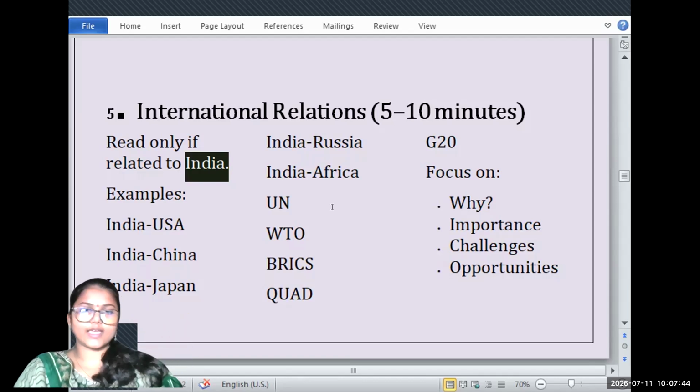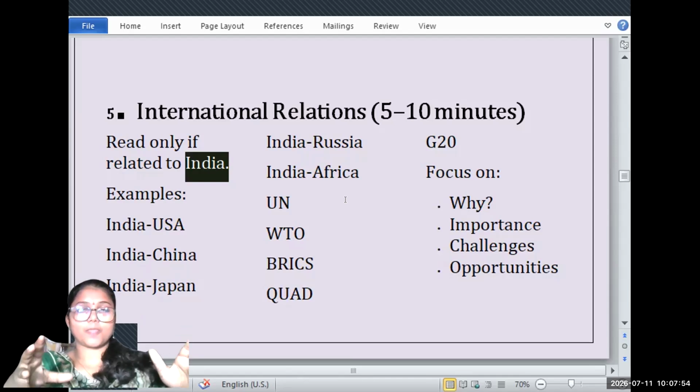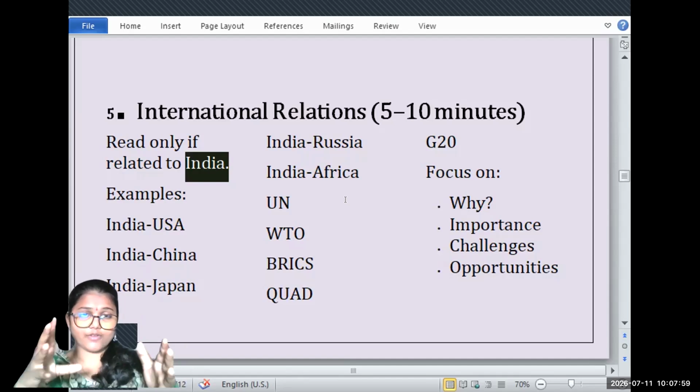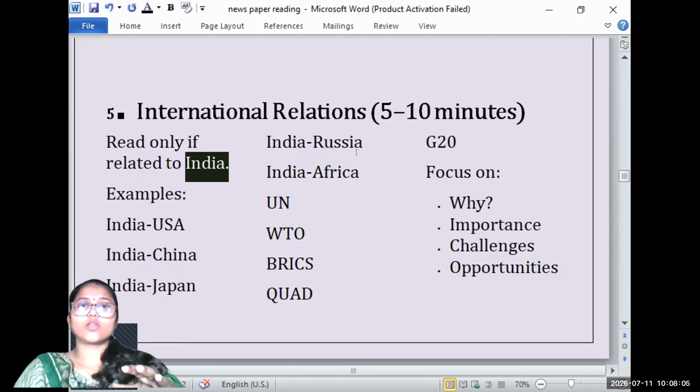Unfortunately, this is not the case, because we are in a globalized world. Any war between any countries is going to impact our nation. Because of the Russia-Ukraine war, there has been instability in the global scenario, and that has directly impacted oil prices.